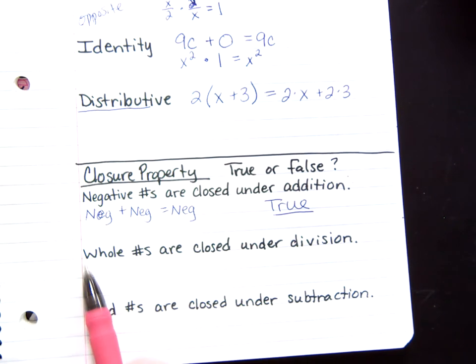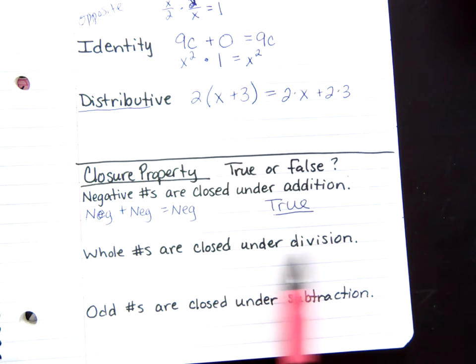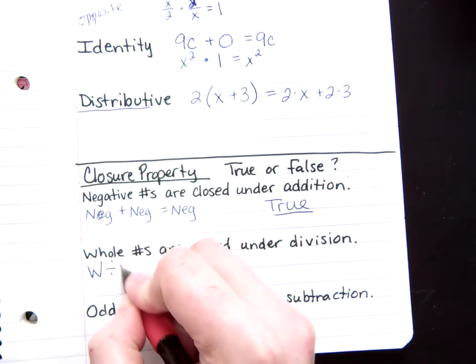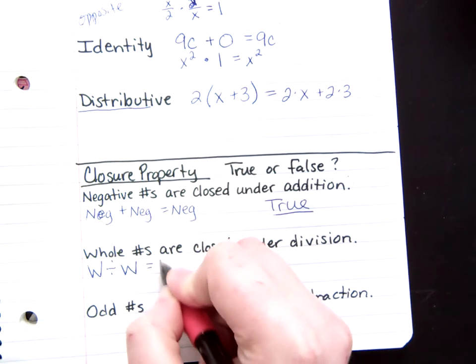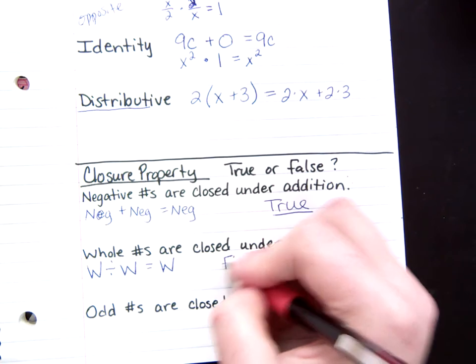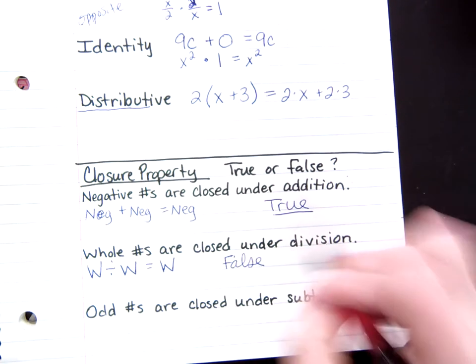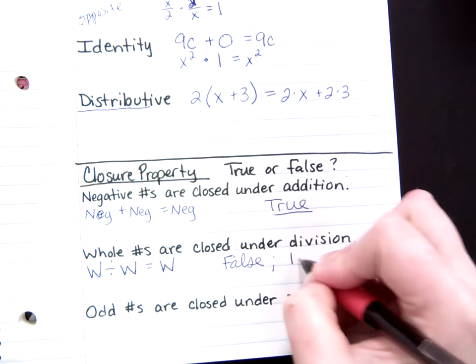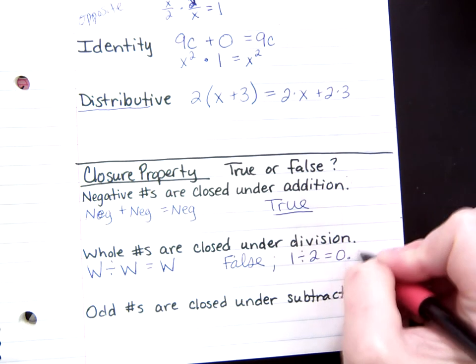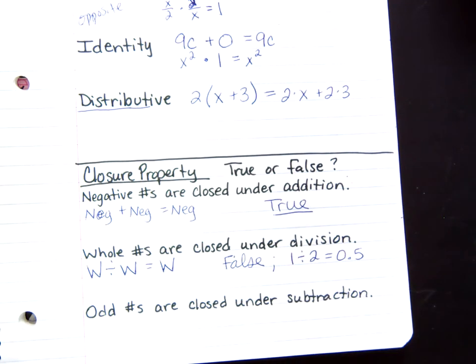So if I say whole numbers are closed under division, what I'm saying is if you take a whole number divided by another whole number, I get a whole number as an answer. This one, though, is false. For example, if I do 1 divided by 2, I get 0.5, 1/2. This is not a whole number. It's rational, but it's not a whole number.